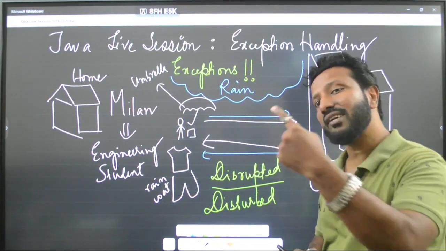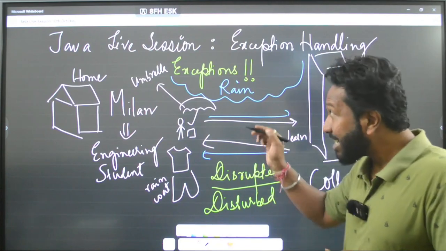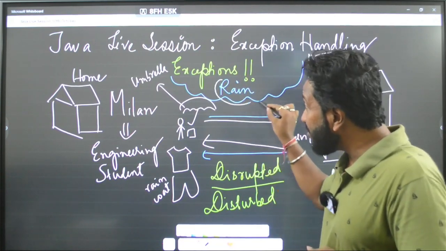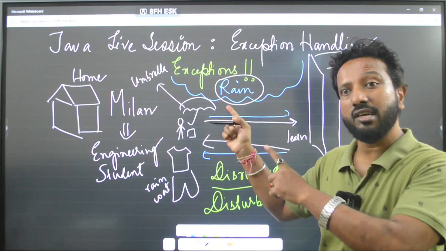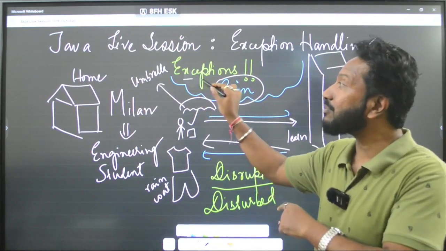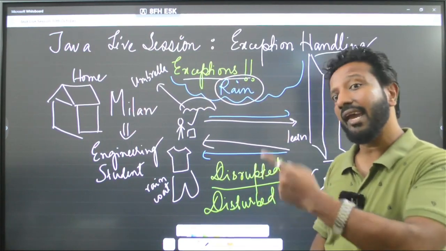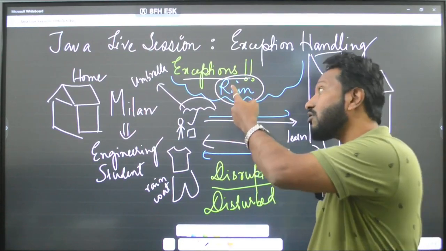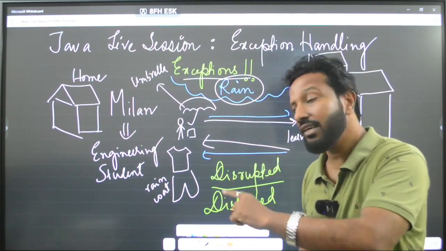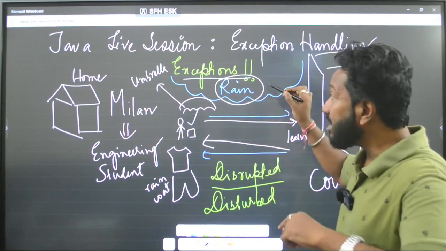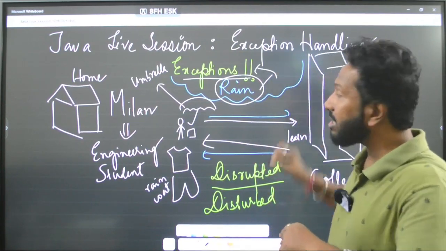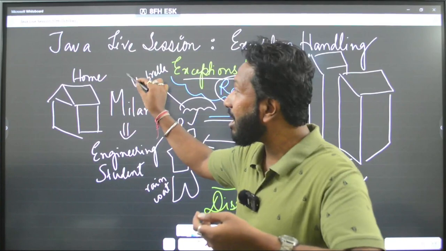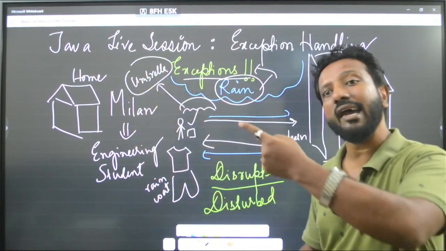So what do you understand by this? Anything that disturbs the normal flow of execution of your code is known as an exception. Make sense? Here, rain is the exception. And what is this umbrella? Umbrella is actually the handler.